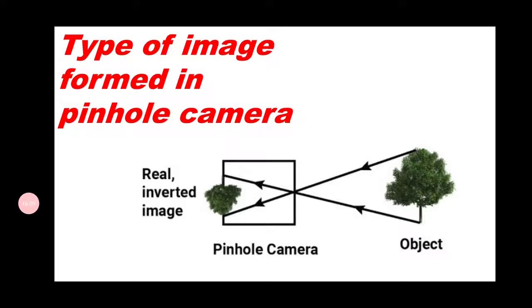For example, when we go and stand in front of a makeup mirror, which we use in our home to comb our hair or to do makeup ourselves, you will observe your image. Do you think that you can get the image on another screen? No. So that is what is called a virtual image. So the type of image formed in a pinhole camera is nothing but a real and inverted image.